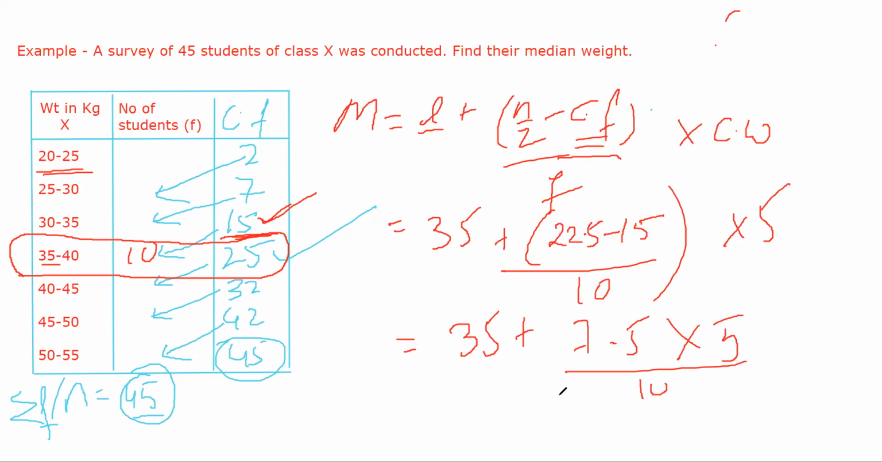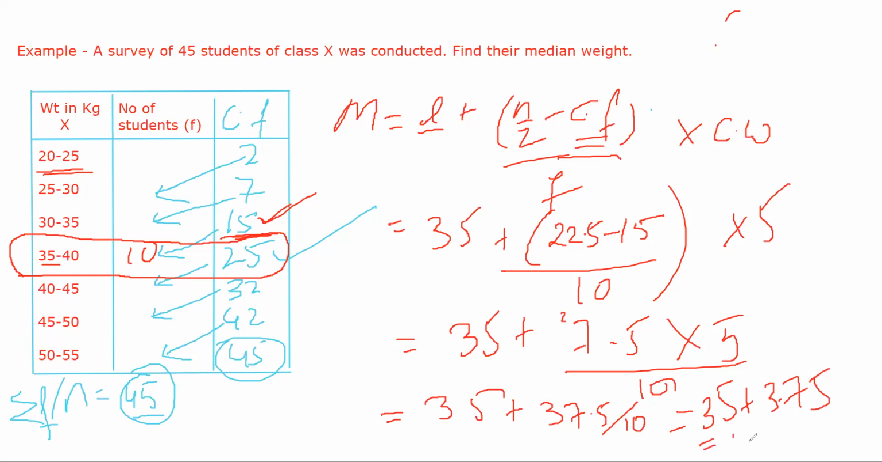ठीक है, इसका क्या आता आपको, is equal to 35 plus 7.5 into 5 कितना होता है, 37.5. ठीक है, divided by 10 है ये, is equal to 35 plus 3.75, meaning you will get a median of 38.75. ठीक है, I hope your calculation समझ में आया. It's a simple arithmetic calculation. All right, substitution करना है and you have to find out the problem.